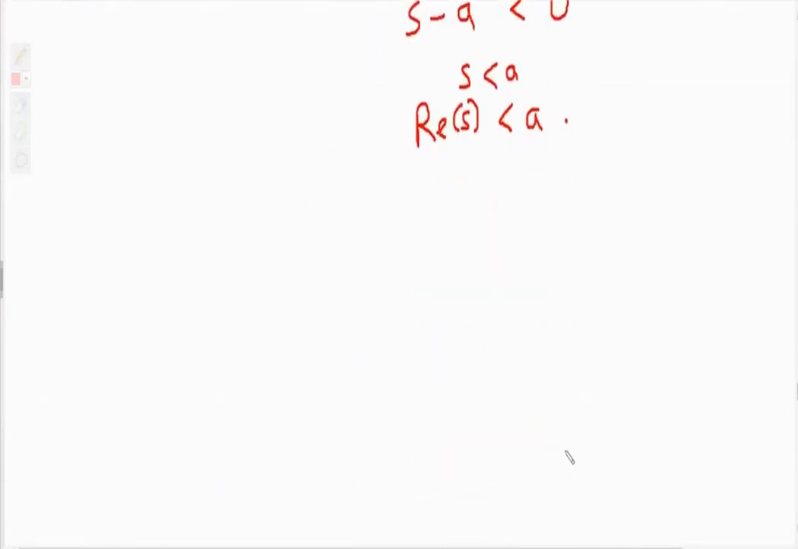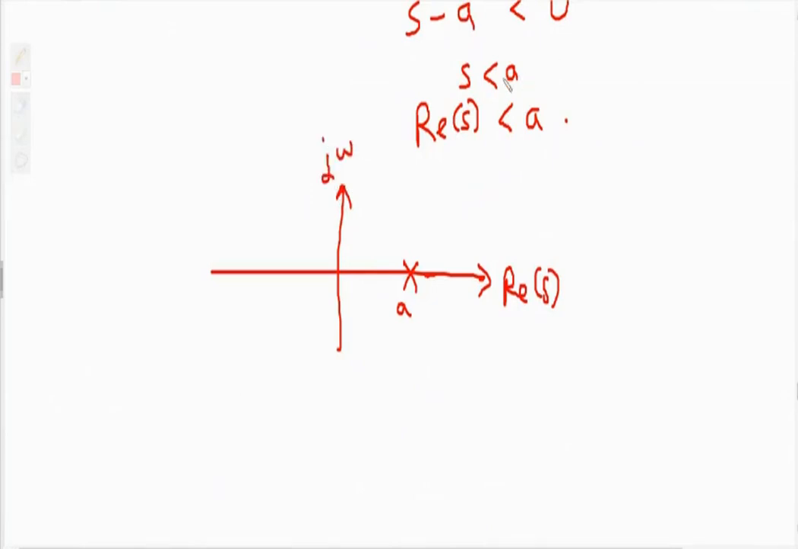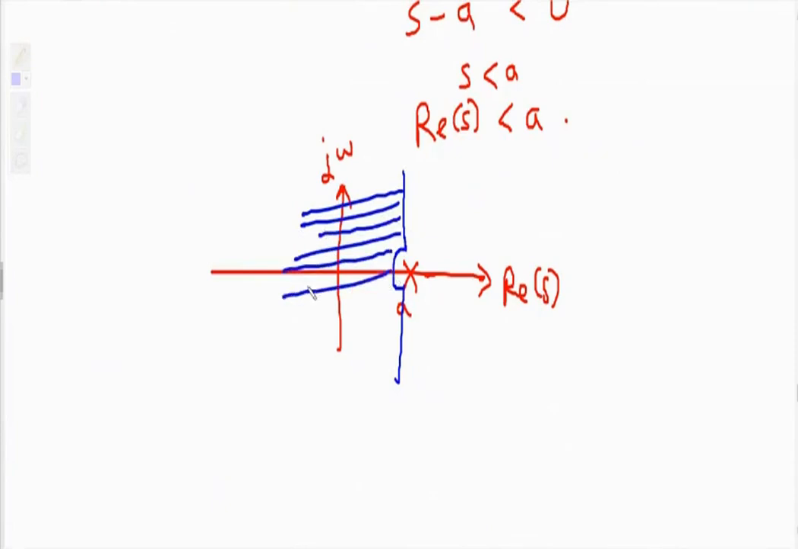Okay, so what will be the ROC sketch? Where will a be? Here a is the constant, x axis real of s, y axis j omega. Now s is less than a, or real of s is less than a. Less than a means left side. Yes or no? So this is the ROC for e raised to at u of minus t.